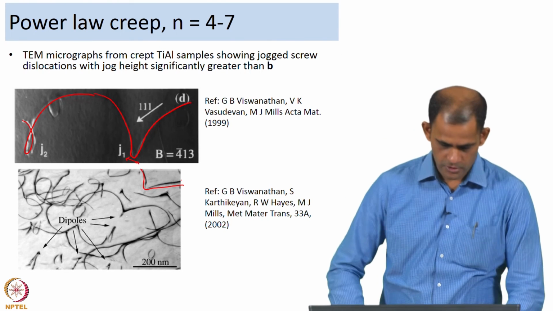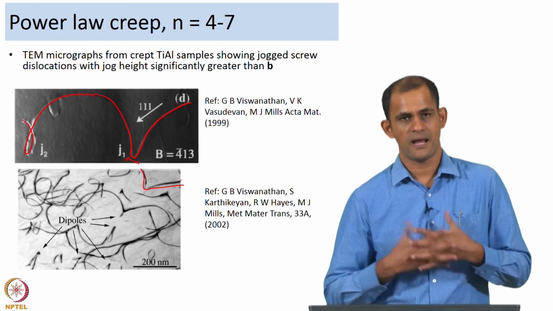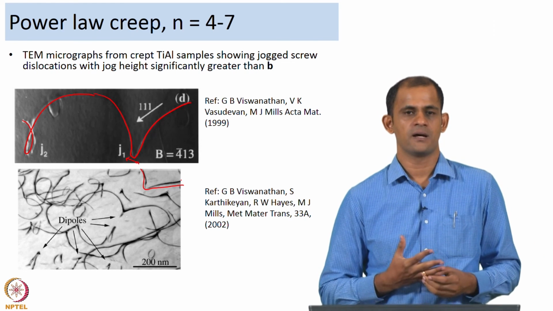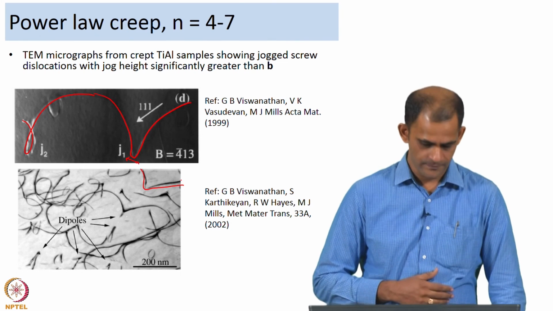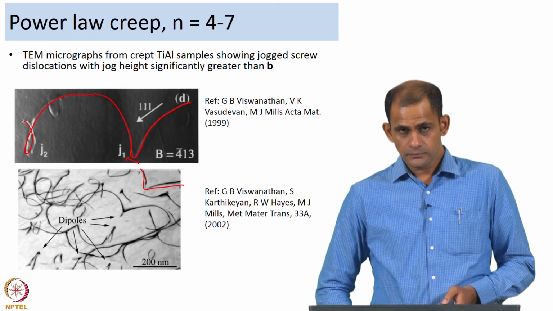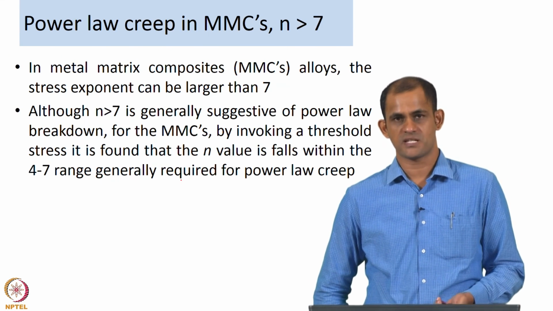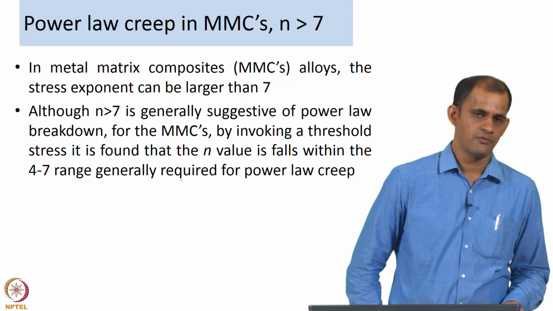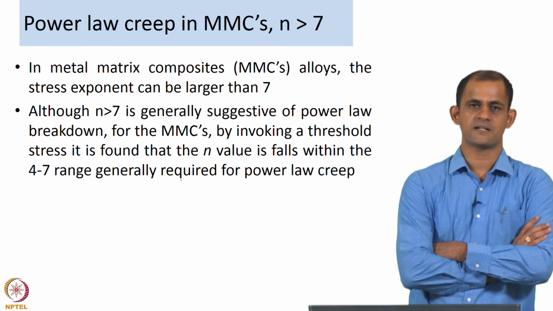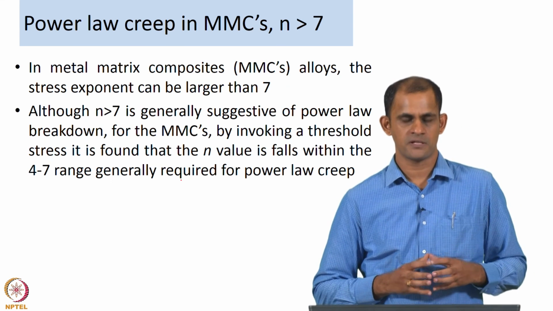So, that was the two models, one was Weertman's model and the second one was the jogged screw model, and its modification and its usefulness for explaining creep strain rate data as a function of stress and temperature. Now, power law creep we understand as something where the stress exponent is in the range of 4 to 7, but in certain cases you may get n greater than 7, but the material would still be creeping in the power law creep regime.